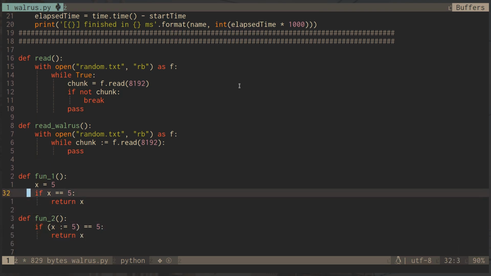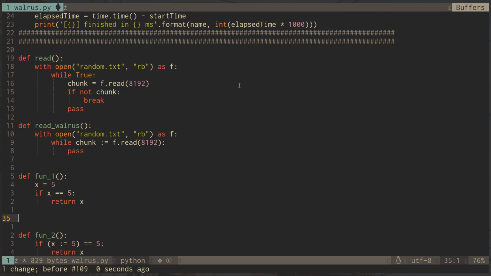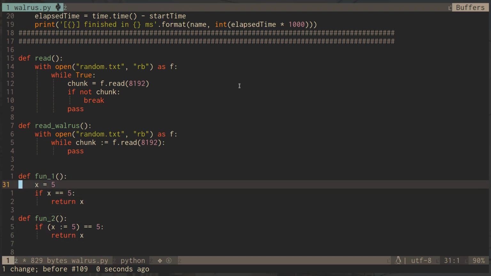Now, what the difference is, when you use a statement such as x equals 5, this just assigns the value 5 to variable x. When, on the other hand, you do something like this, which has to be in brackets, these are not equivalent. If I just did this, the interpreter, or maybe the compiler even, would complain, because this is not valid Python. They want to make sure that you don't use the walrus operator as a plain assignment because it's used for something else. The walrus operator pretty much does the assignment and then returns the value, right? So again, you can trust me that these two are equivalent.